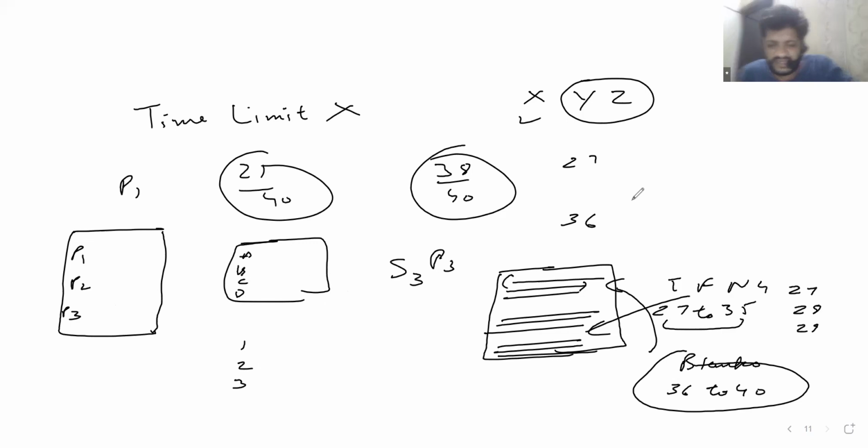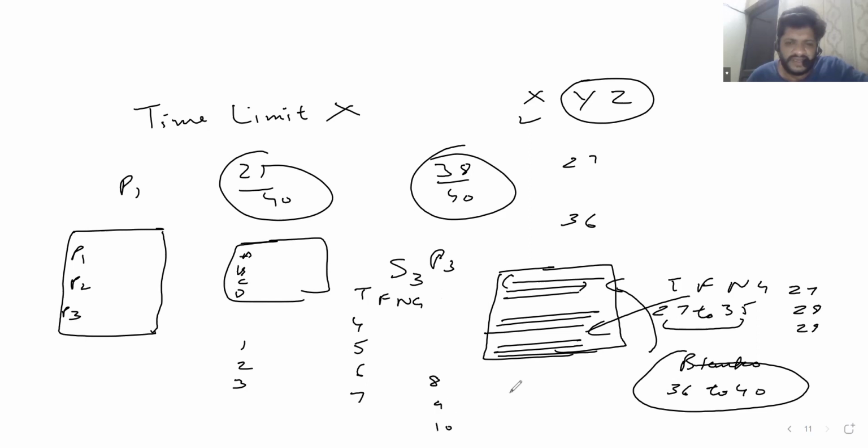And then you have 4, 5, 6, 7, true, false, not given. Then 8, 9, 10, 11, 12, 13, you have blanks.